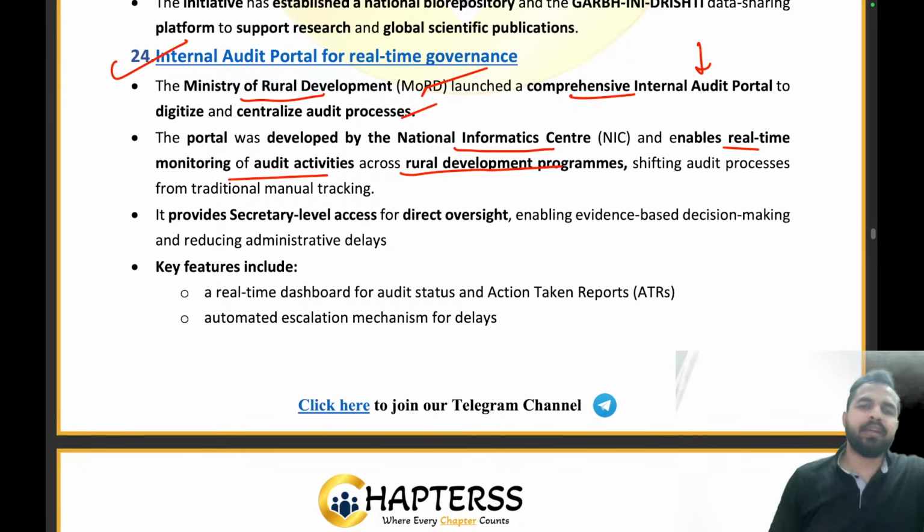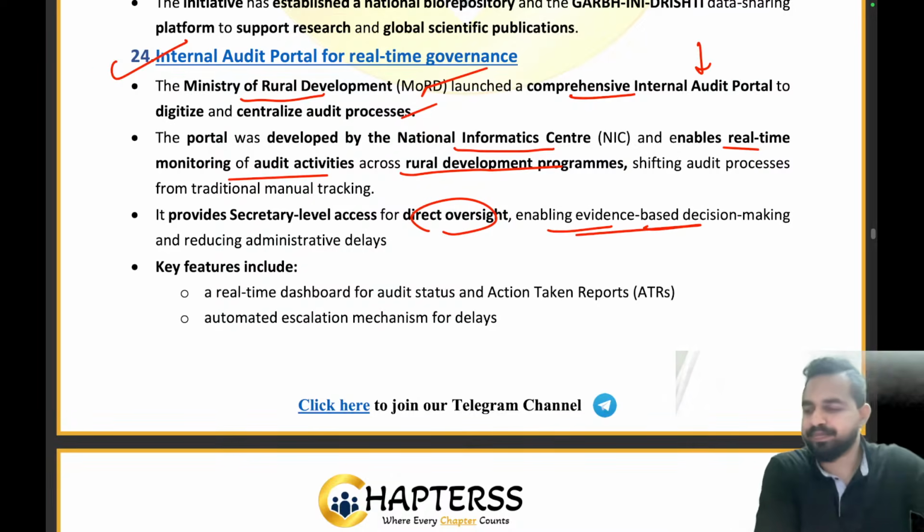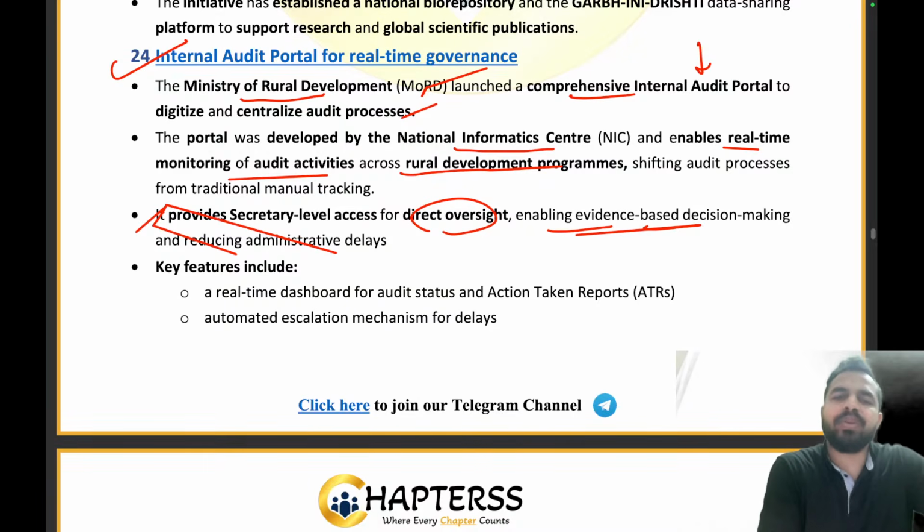Clear, it provides the secretary level access for the direct oversight, enabling evidence-based decision making and reducing the administrative delays. So जितने भी administrative delays होते हैं, direct oversight होती है, so basically उनको reduce करने के लिए we are coming up with the internal audit portal. तो जो real time governance की एक opportunity provide करेगी to the digitized and centralized audit processes.